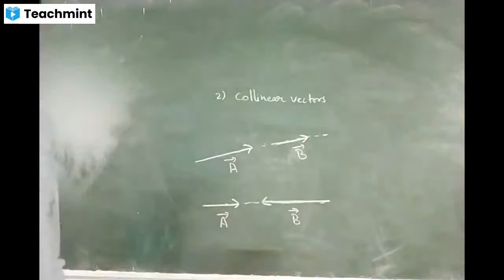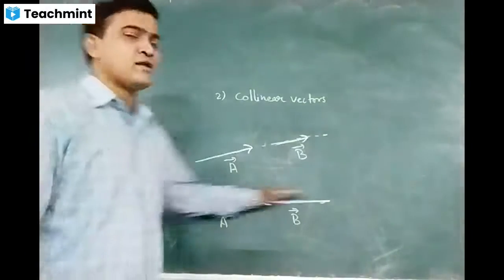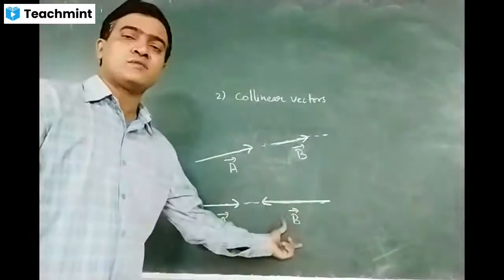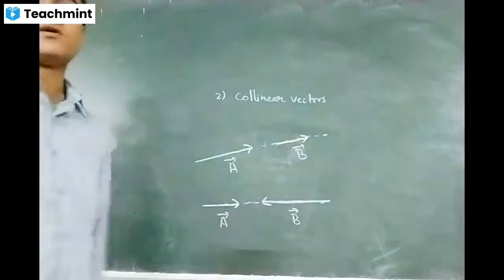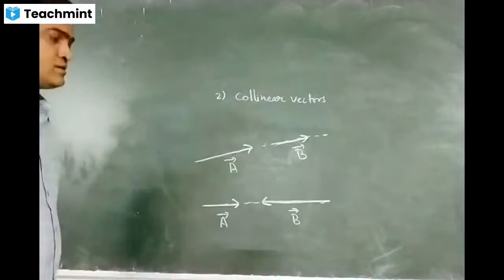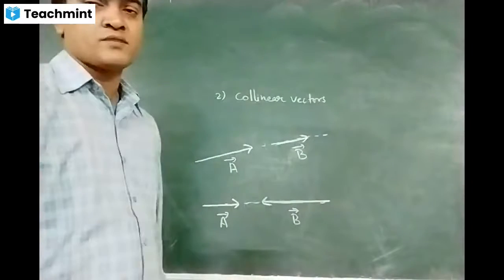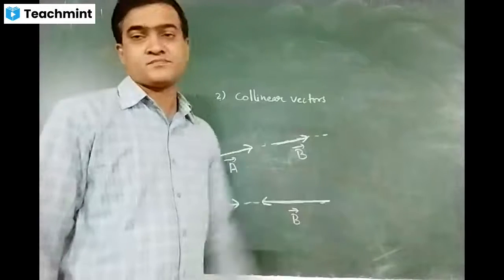Again, both vectors A bar and B bar are lying on the same line, whose magnitudes are different. Here I have taken B bar with magnitude greater than magnitude of A bar. Direction, you can represent any direction, but they should be acting on the same line.